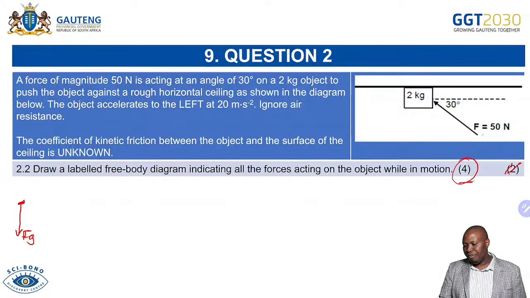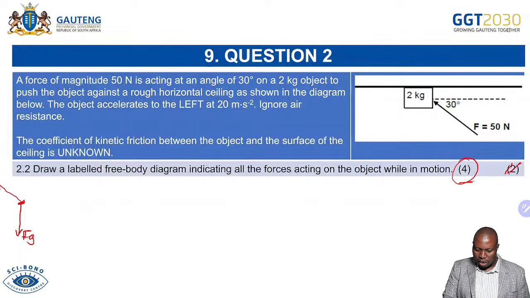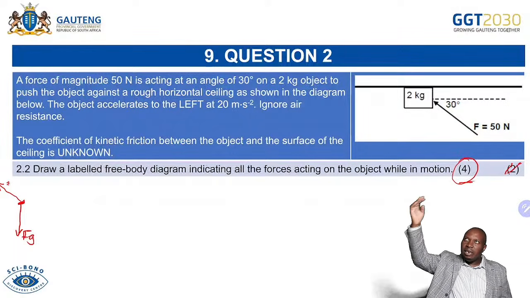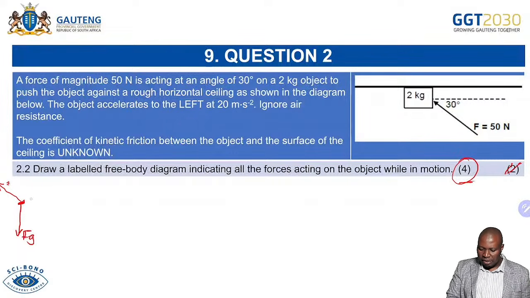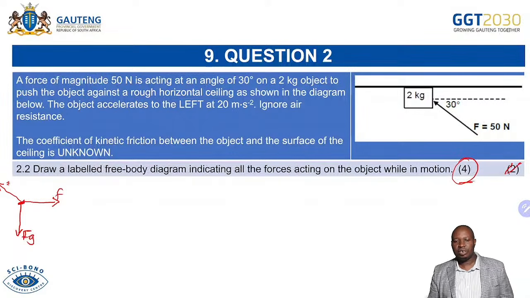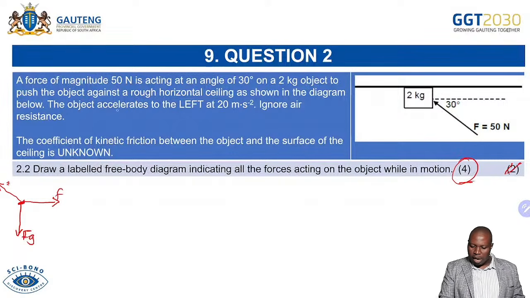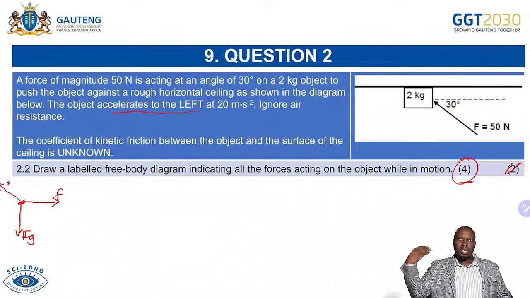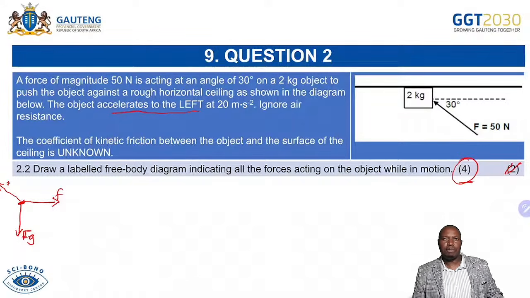You have a force that is working in the direction we are moving. They said the ceiling is a rough surface, so you have another force that is opposing motion, which is the frictional force. Remember, the object was accelerating to the left, so friction must be to the right because it opposes the motion.